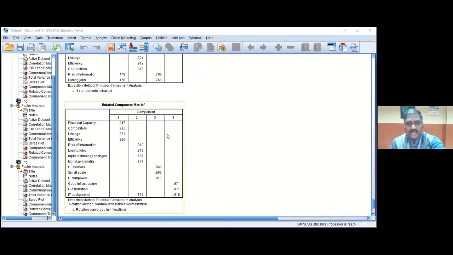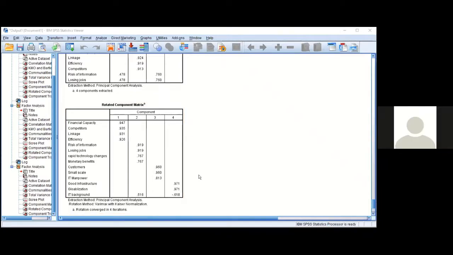But to get that confirmation, we have to go for the rotated component matrix. Now go to the rotated component matrix. Now see, it has given clearly that the customer variable you can put in the third factor, number 3. And if it is a minus value, that means no need to consider it under factor 4. You can consider it under factor 2 because 0.4516 is the maximum compared to minus 0.6.